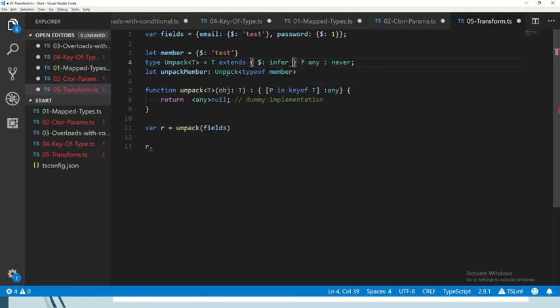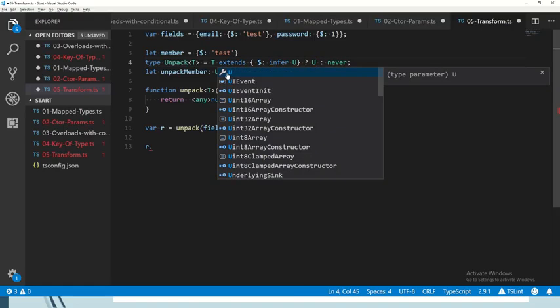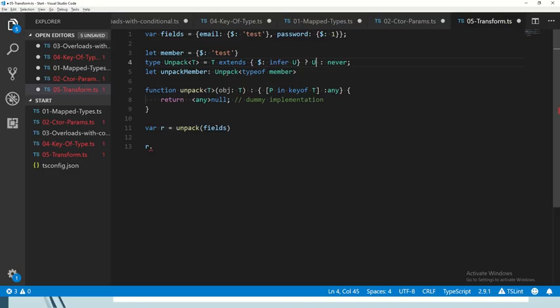So we can just say infer U. And now the compiler, if T has a property named dollar, is going to put in U whatever the type of that dollar is. Doesn't matter what it is. And we can say that if that extends is true, then we're going to have the actual type of this as U. Otherwise, it's going to be never.